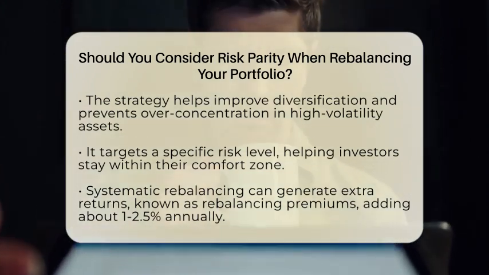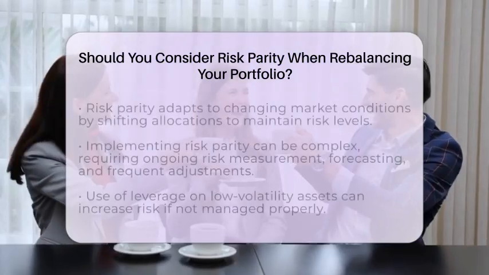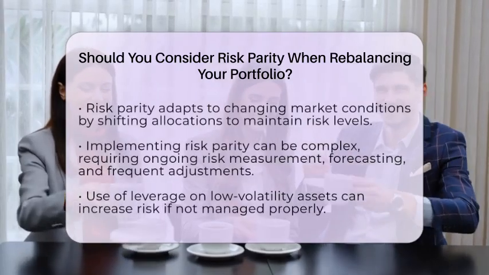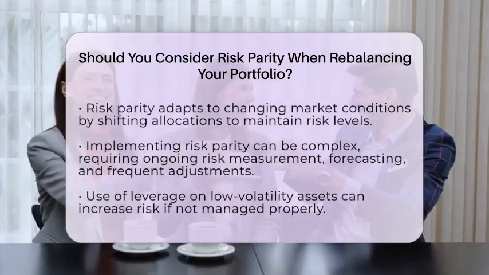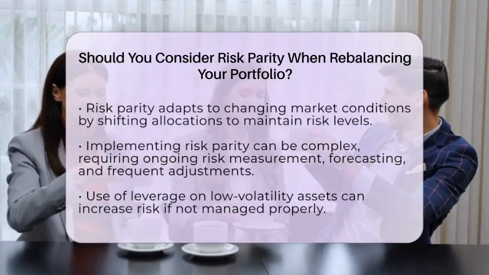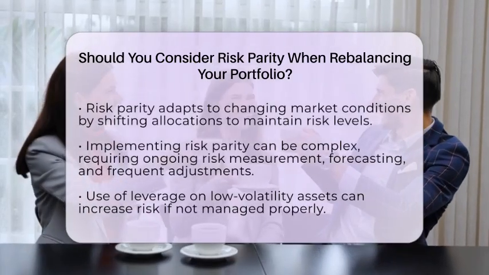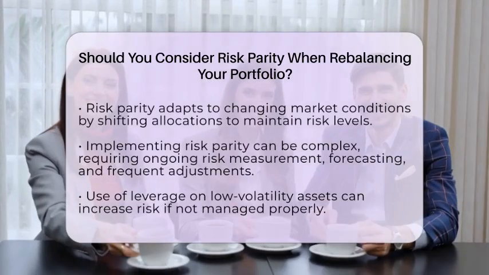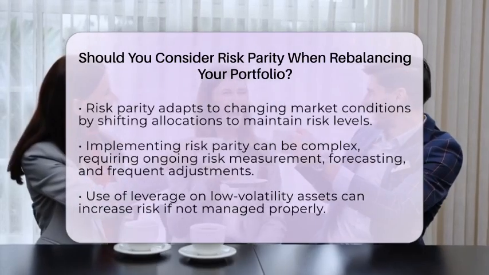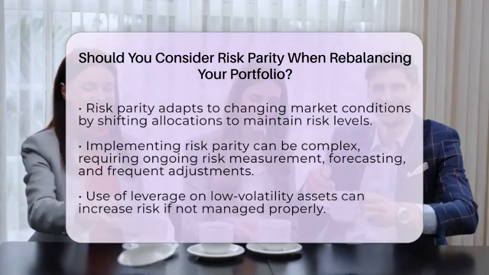Third, systematic rebalancing can generate extra returns over time. When assets that have appreciated are sold and those that have declined are bought, it creates a rebalancing premium. This can add about 1 to 2.5% annually to your returns, depending on market conditions.